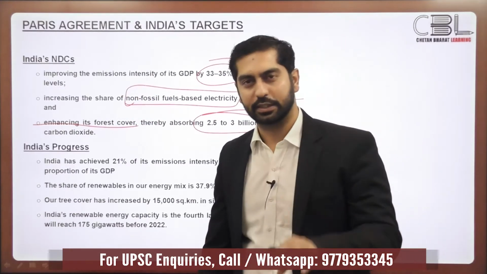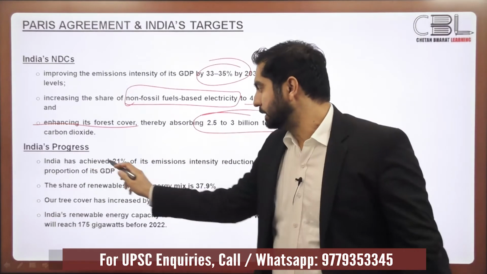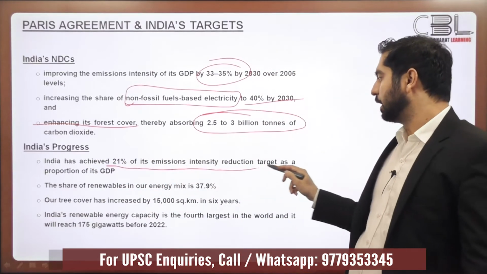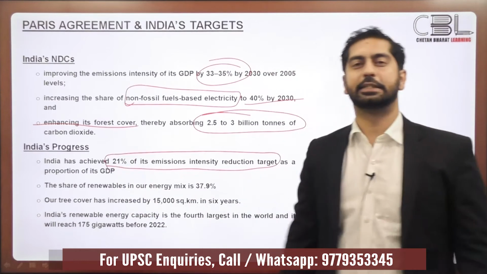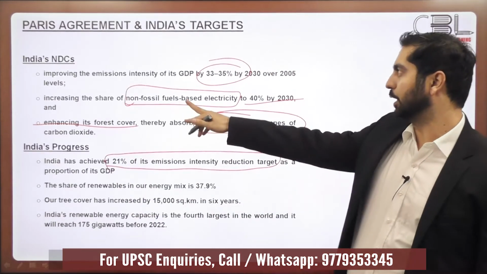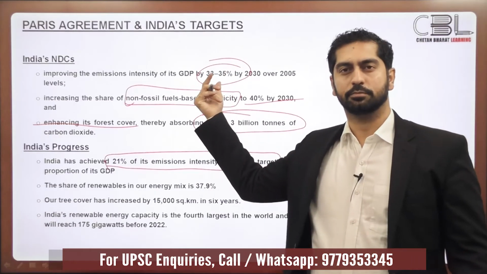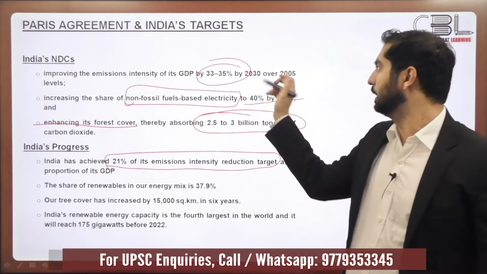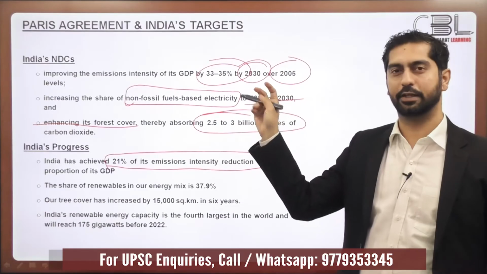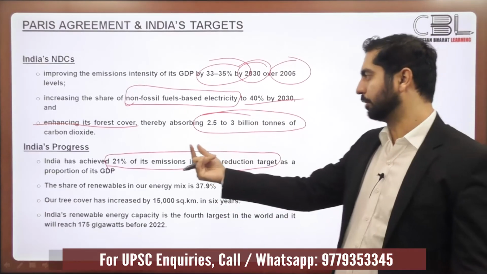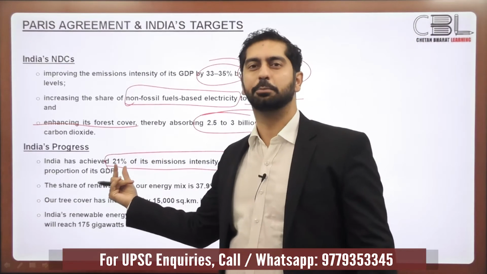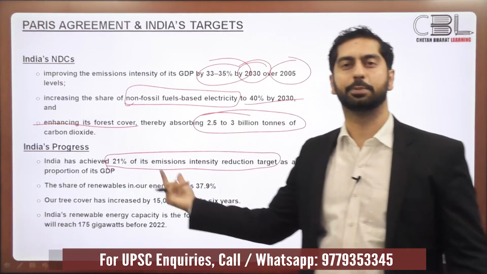What's the present scenario? What's India's progress as of today? India has achieved 21% of its emission intensity reduction target. We had to reduce this emission intensity by 35% by 2030 over the 2005 level. In 2020, we have already been able to reduce the emissions intensity by 21%.